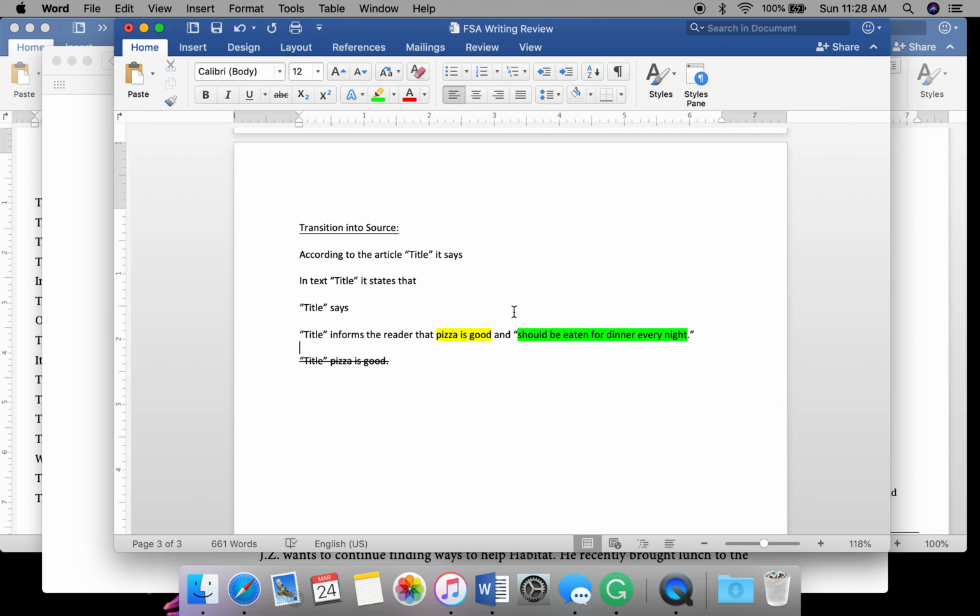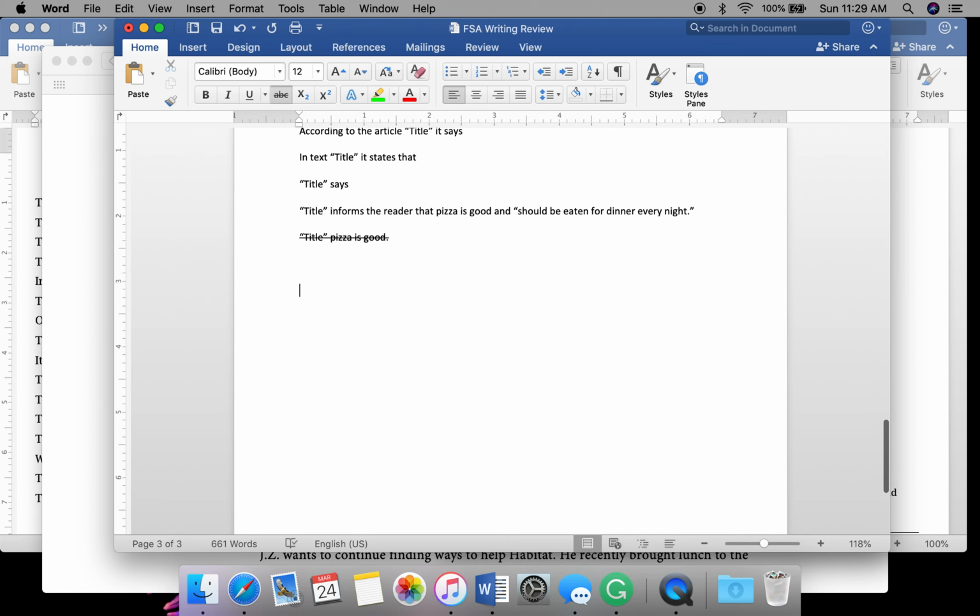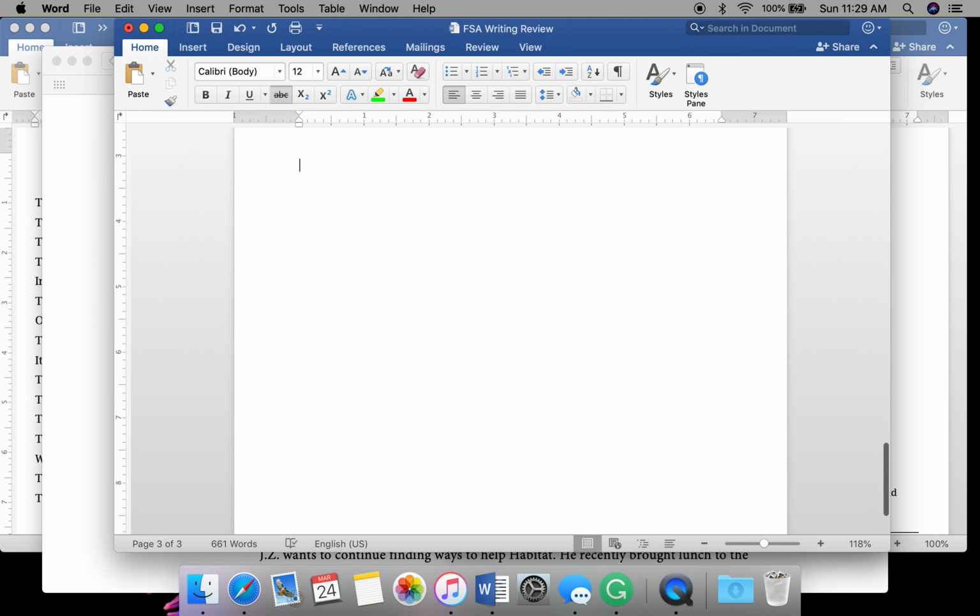We don't want to direct quote words like should be eaten. I mean, would that be okay? Yeah, but this that we chose to direct quote from our fictional article on pizza should be key information that cannot be said in a better way, or it's maybe more impactful to say it the way that the article has it. So these are all different ways to transition into source, and just remember, we want it to be so that it makes sense.